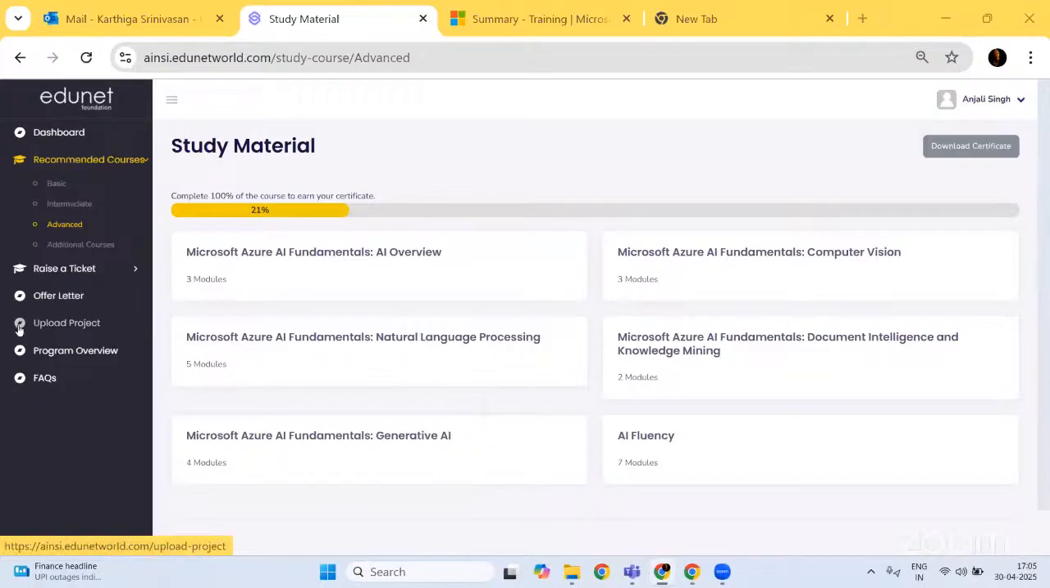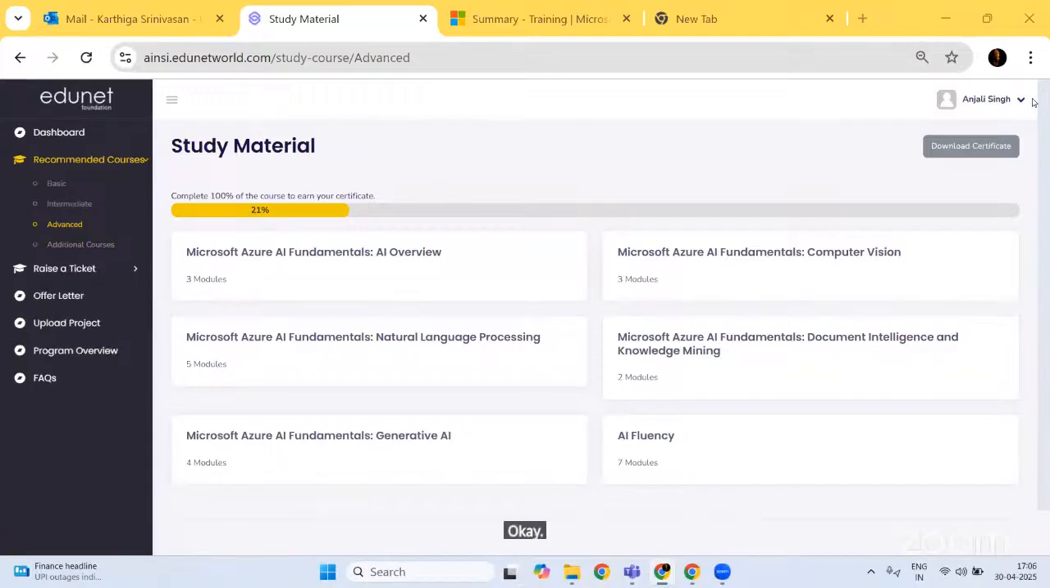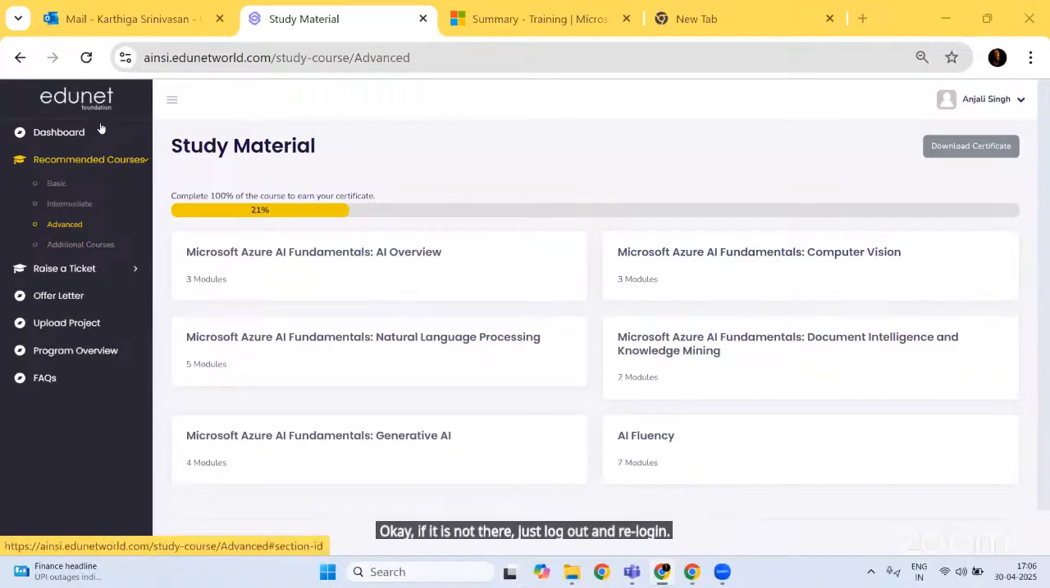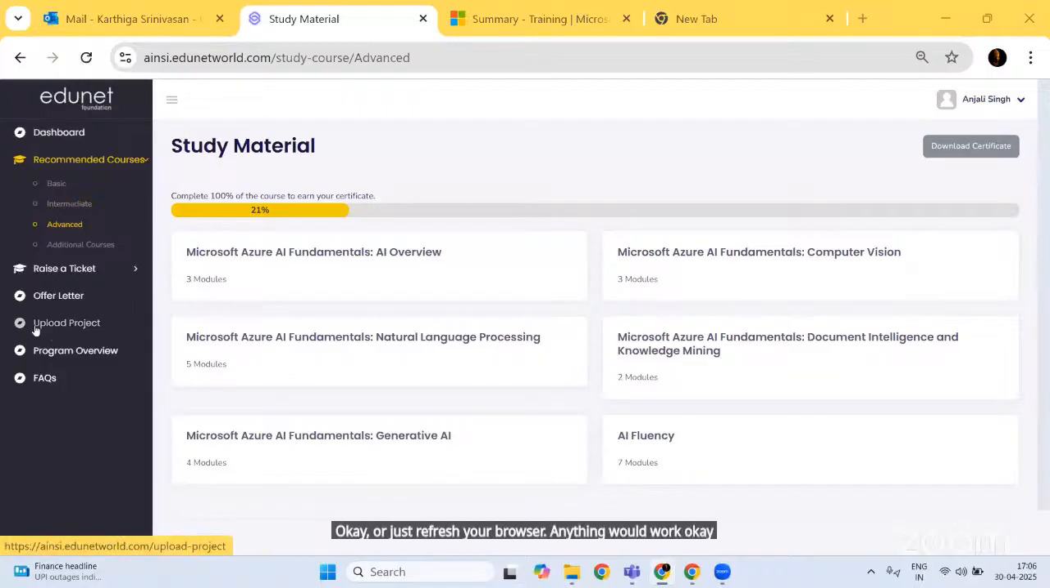Upload project option. Yes, I can see a lot of S's on my screen, right? Okay, if it is not there, just log out and re-log in, or just refresh your browser. Anything would work. Okay, so this is a new update which you can see in your LMS.